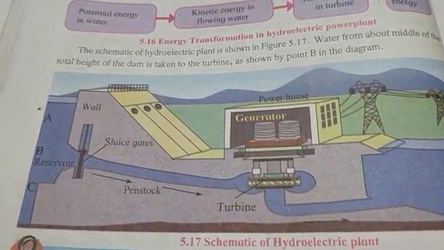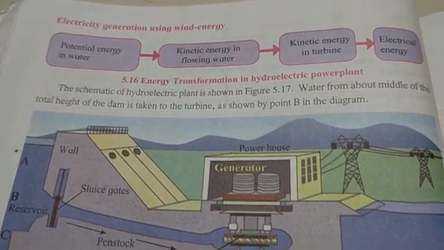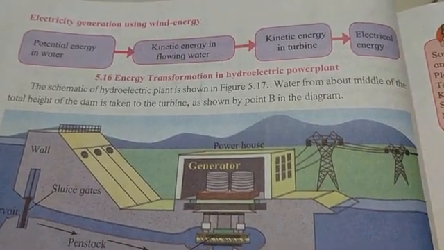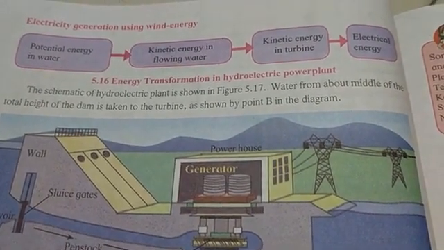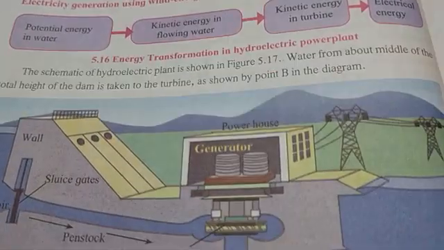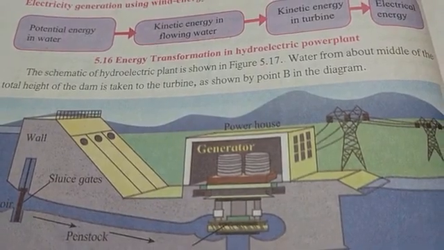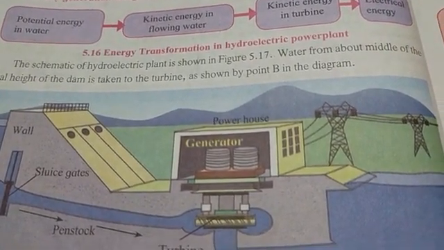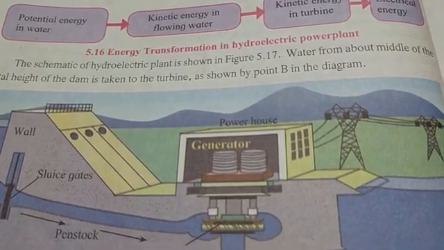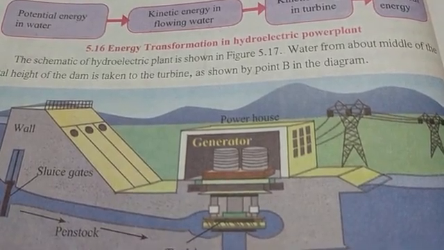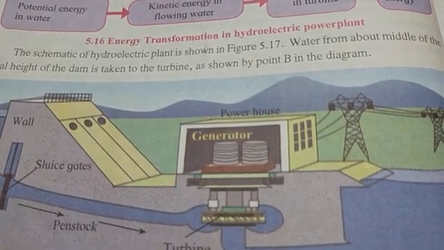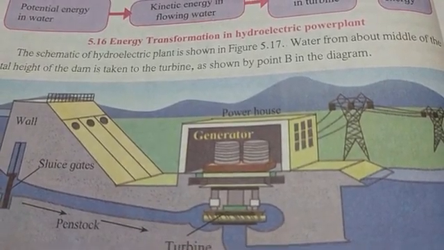I'll explain it. Students, wind energy can also be used for electricity generation. The machine that converts the kinetic energy of wind to electric energy is called a wind turbine. What is it called? The machine that converts the kinetic energy into what? Electric energy. Kinetic energy of wind to electric energy is called a wind turbine.